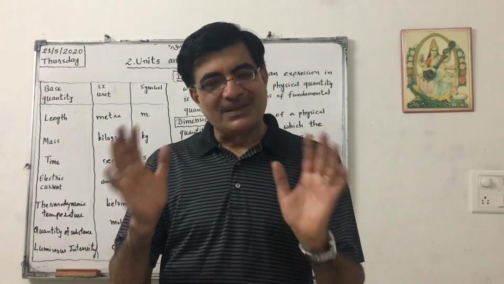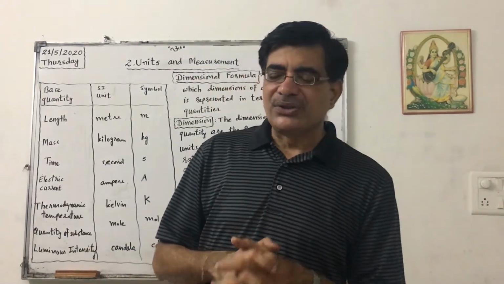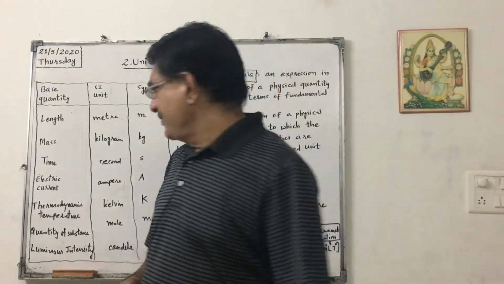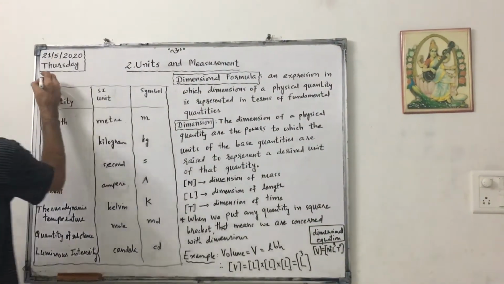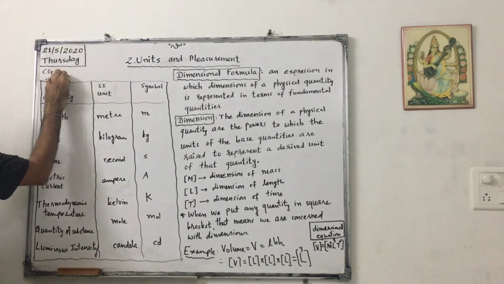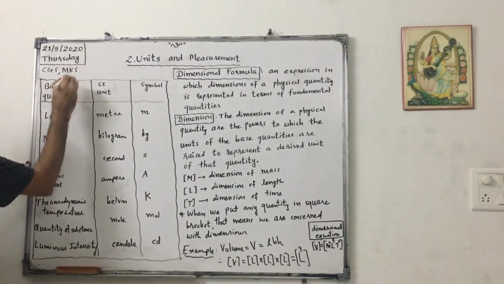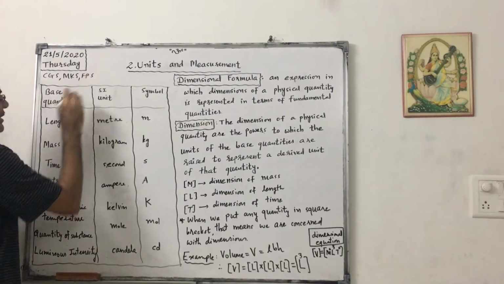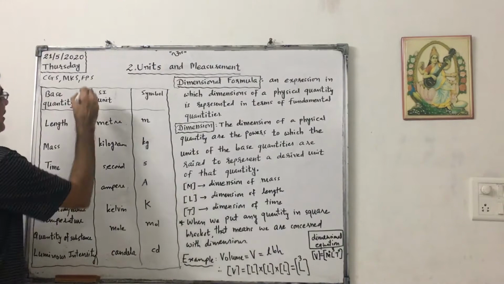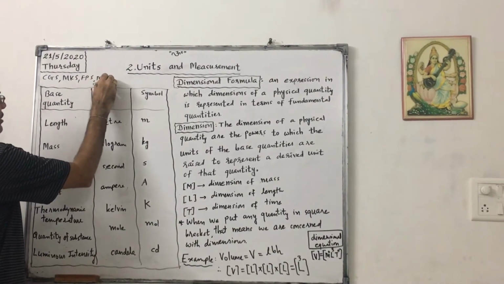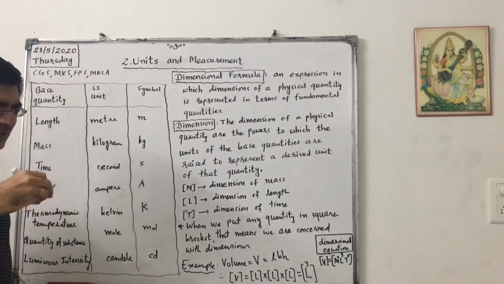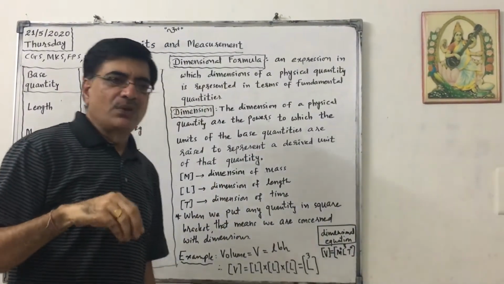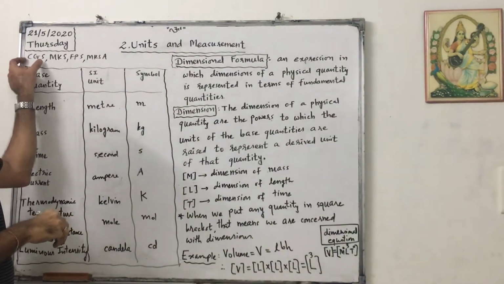That is the chapter, units and measurement. In earlier days some unit systems were there: CGS, that is centimeter gram second, then MKS, that is meter kilogram second, then FPS, that is foot pound second. Then there was MKSA, meter kilogram second ampere. So these unit systems were existing.